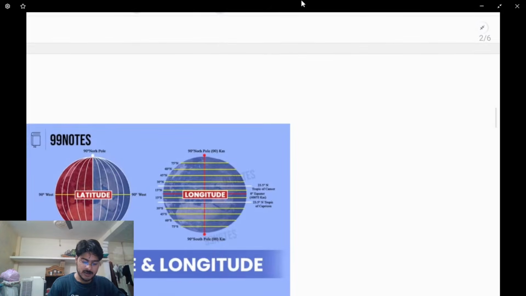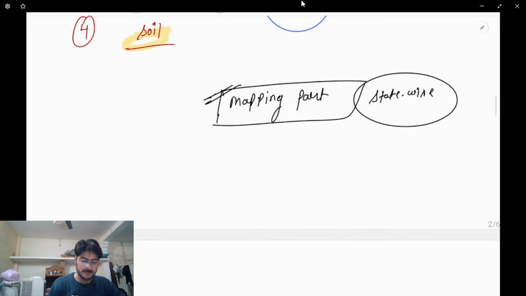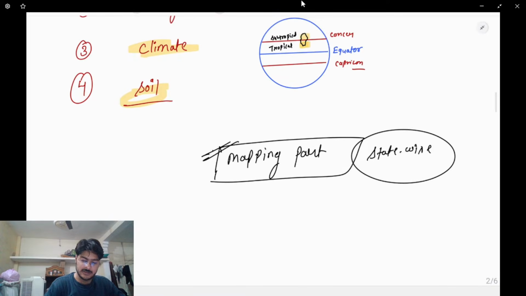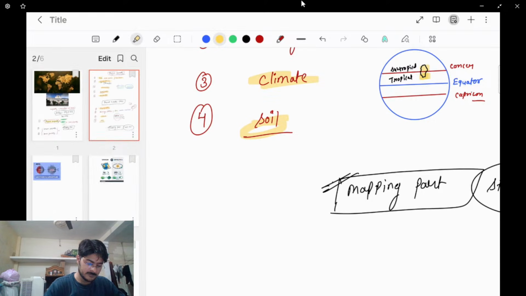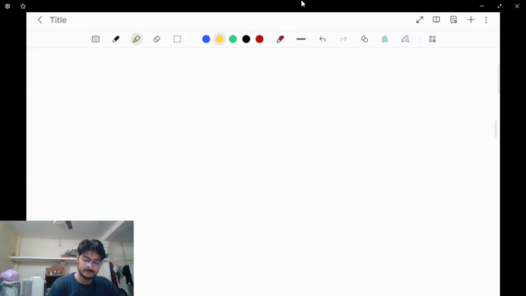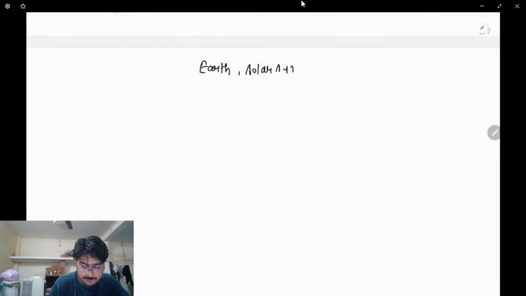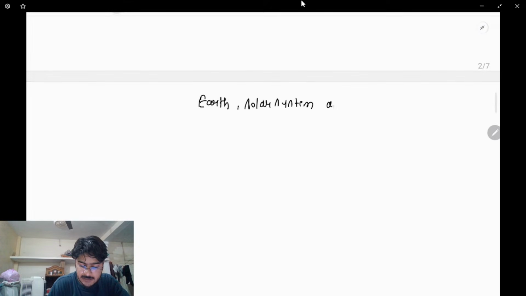So here we are with our first topic. Okay, let me add one page here. So the first topic is Earth, solar system, and universe.